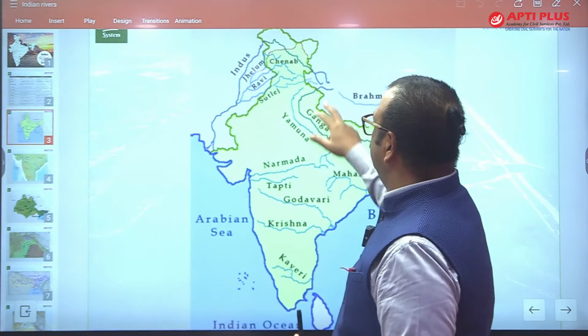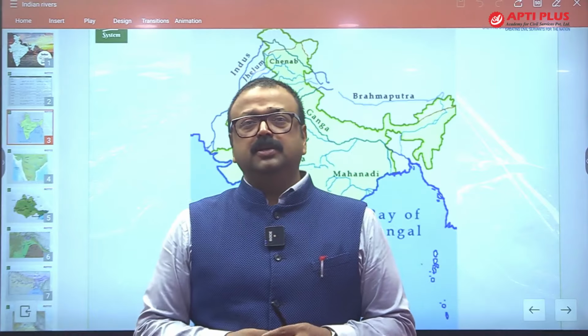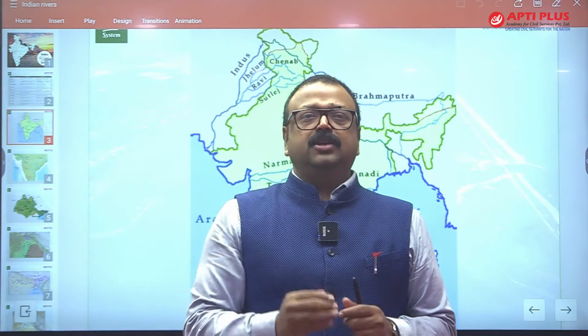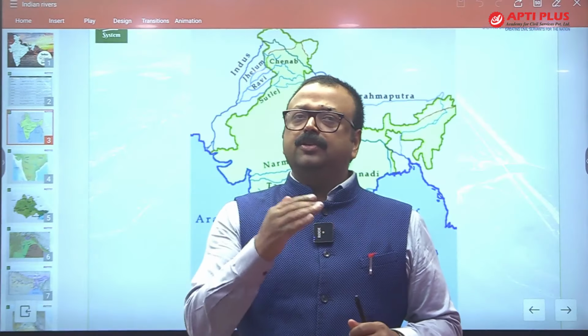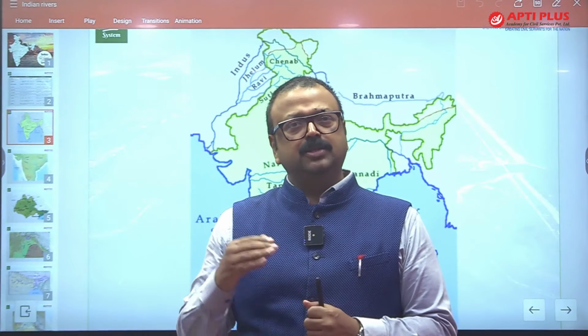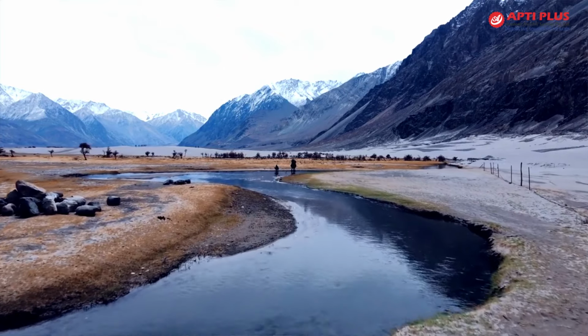So Nubra and Shyok are also called the gateway to Siachen, because you can reach Siachen just through Nubra Valley and Shyok Valley. After crossing the Khardungla Pass, which is situated in the Ladakh range, you will reach Shyok Valley as well as Nubra Valley.